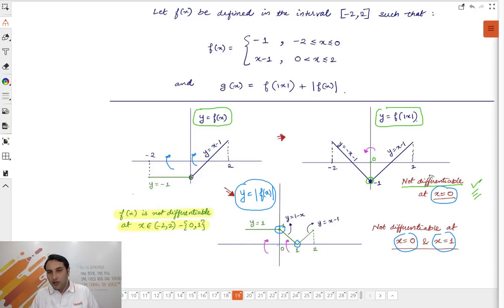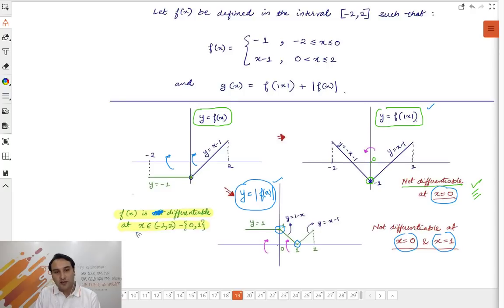If I combine the two, if I combine this and this, I see that it is not differentiable at 0 and 1. So my answer is f(x) is not differentiable at x equal to minus 2 say 2. Okay. Sorry, f(x) is differentiable at x is equal to minus 2 say 2 minus 0 to 1.